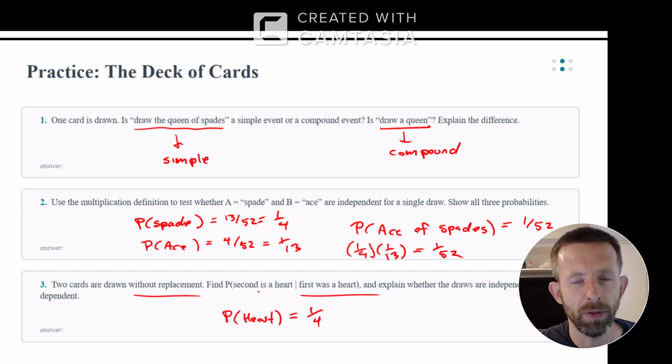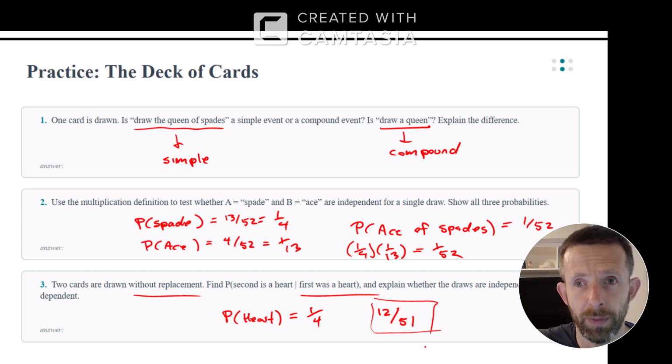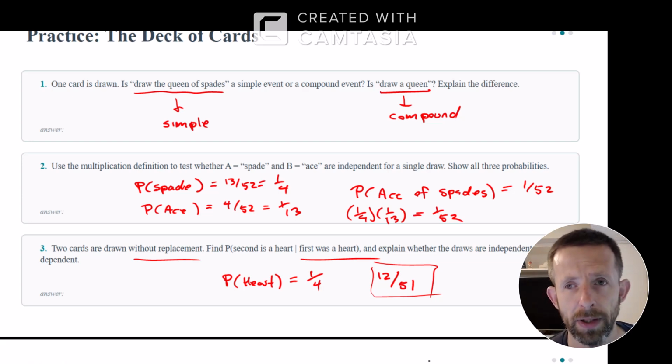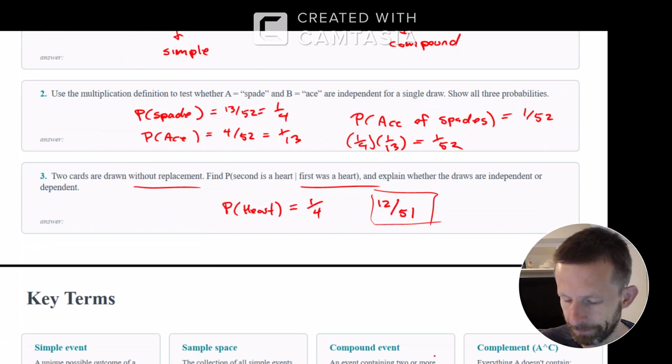So if I'm holding one heart in my hand, there are only 12 hearts left out of 51 cards. So there's one fewer card, one fewer heart, which means there's 12 out of 51. Explain whether the draws are independent or dependent. If I know that I'm holding a heart, then whatever is drawn next is going to be a dependent event.